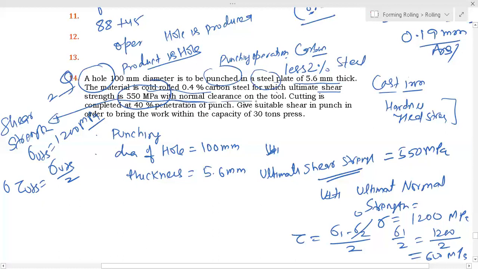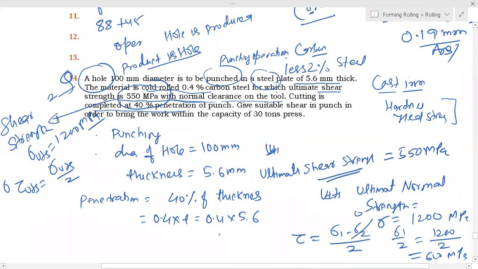With normal clearance on the tool, cutting is completed at 40% penetration. Penetration is 40% of the thickness. Generally this penetration is because the punch penetrates the thickness. So it is 0.4 into T, that is 0.4 into 5.6 millimeter.